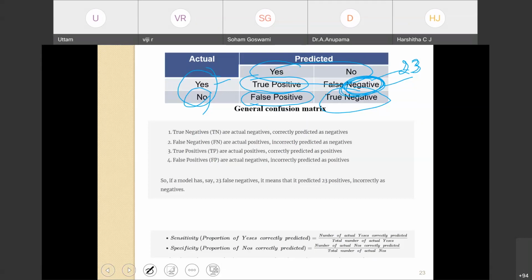Okay. From this contingency table, we can derive sensitivity of the model and specificity of the model. So sensitivity means the proportion of yes correctly predicted, that is the number of actual yes correctly predicted divided by the total number of actual yes. And specificity means the number of no's correctly predicted, which is equal to the number of actual no's correctly predicted divided by the number of actual no's.